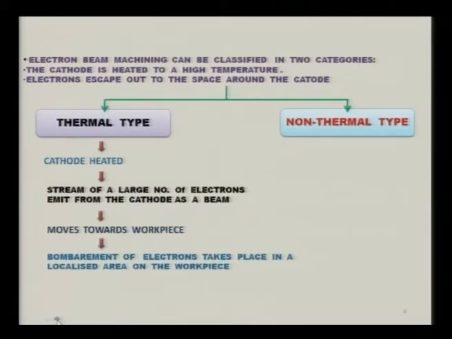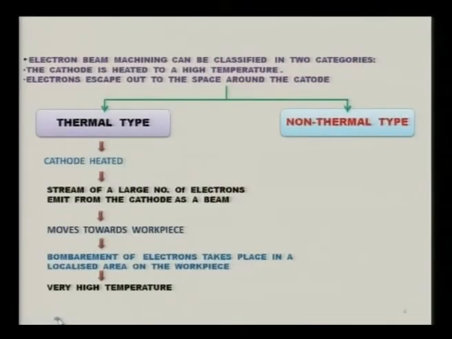The area on which this bombardment is taking place is very small in size, and the kinetic energy of the electrons hitting this workpiece converts into heat, and this heat is so highly intense that it can melt and vaporize any material, and it leads to a very high temperature.